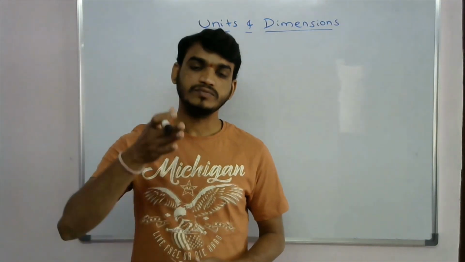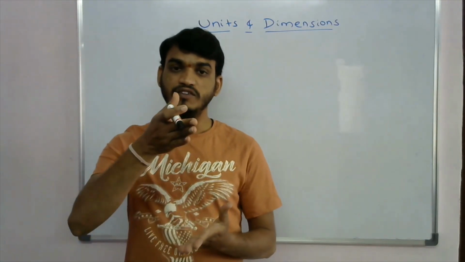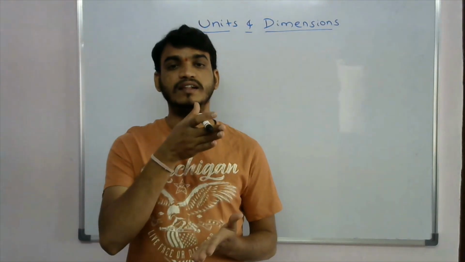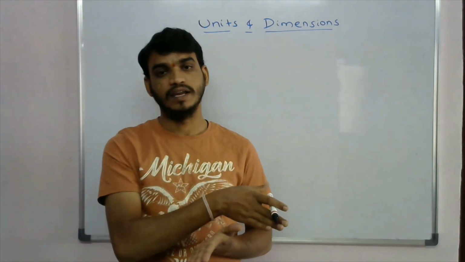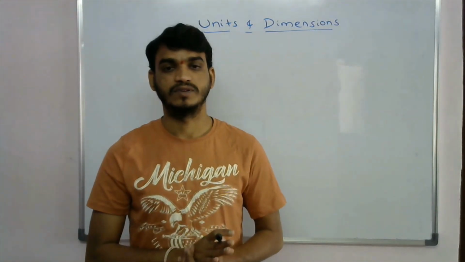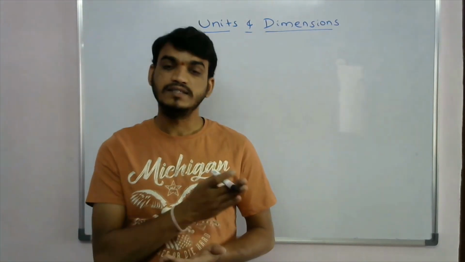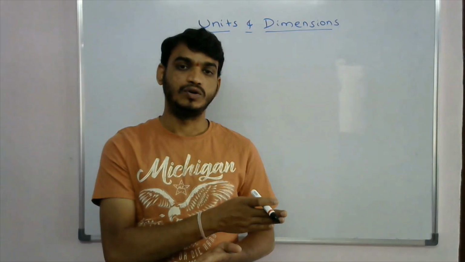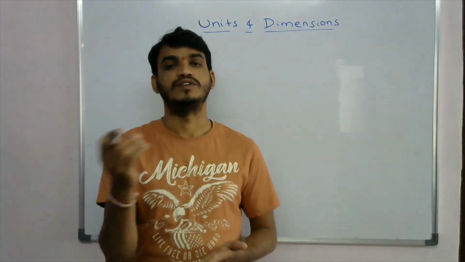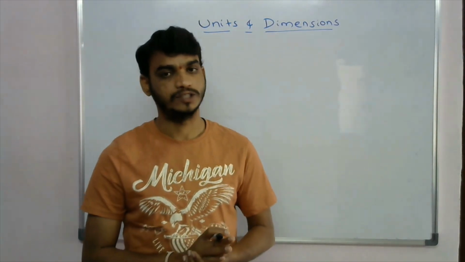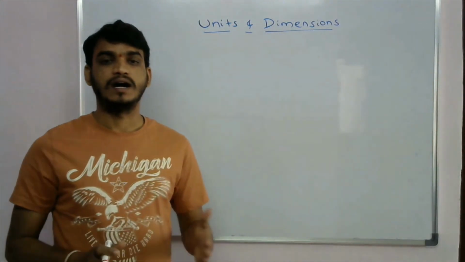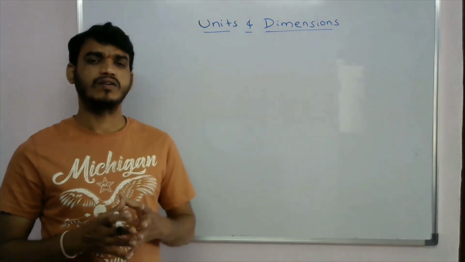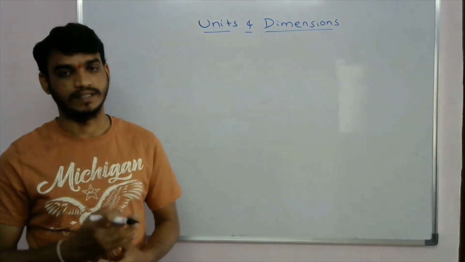Understood? So these physical quantities are required to describe any laws, and these laws are required to describe any nature. So length, mass, time, these all are called physical quantities.